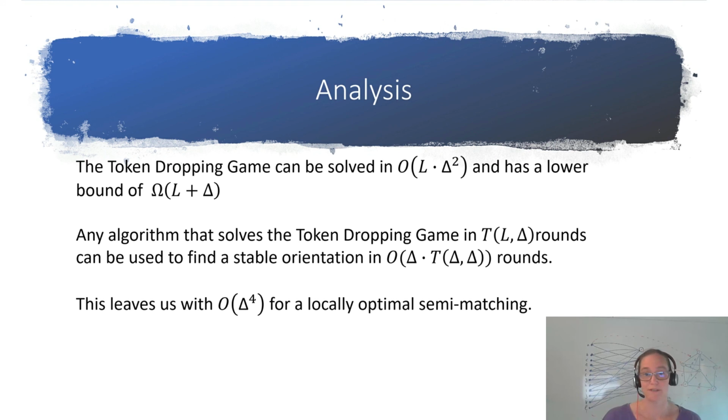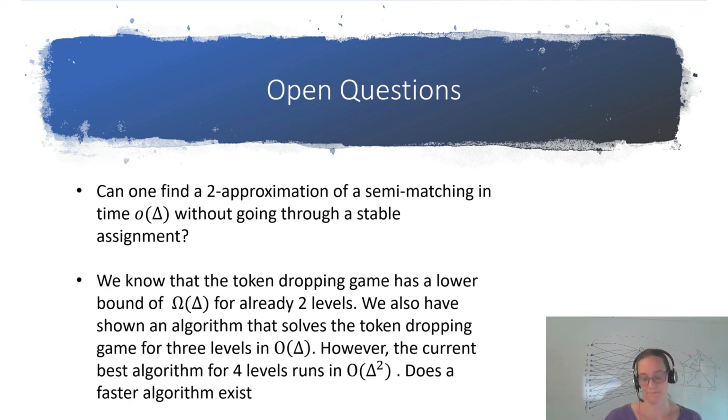If we plug all of this together, keep in mind that L is the level and this was the load of the server, so this is also bounded by the degree. Then we get O of delta to the power of 4 for locally optimal semi-matching.